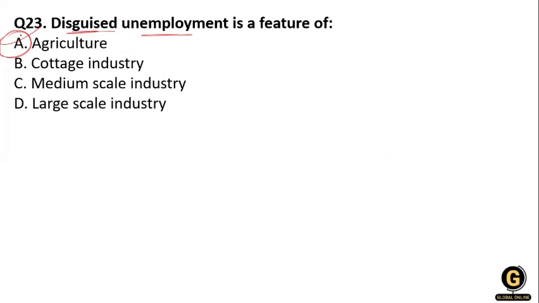It does not affect the aggregate output. So disguised unemployment is a feature of agriculture.